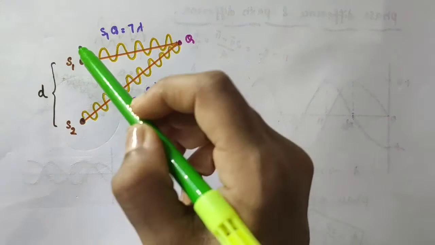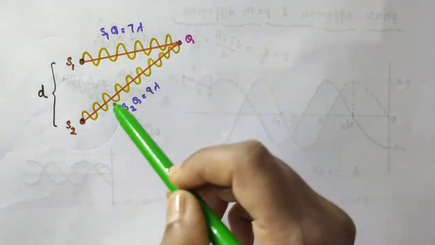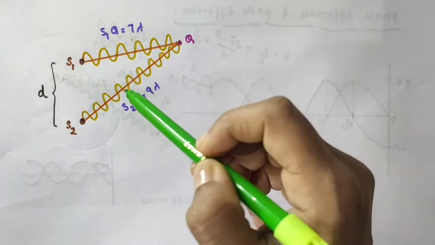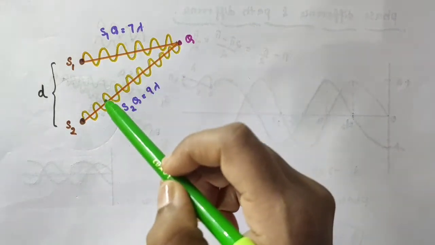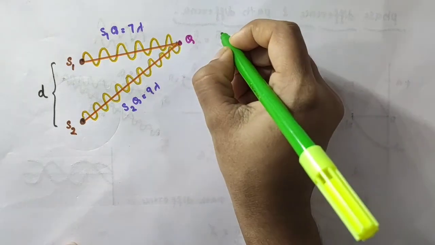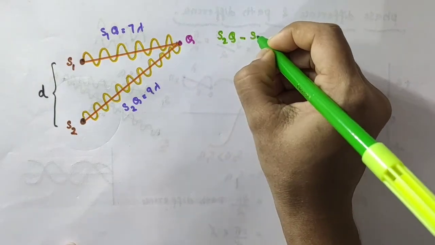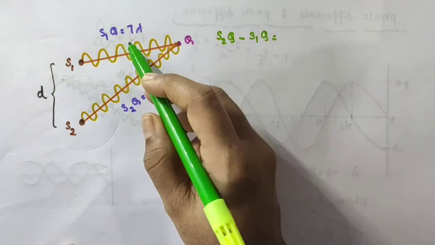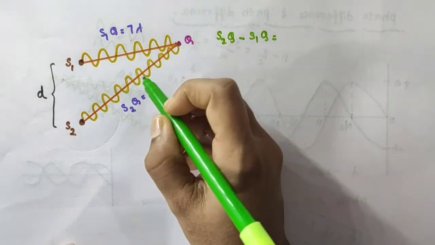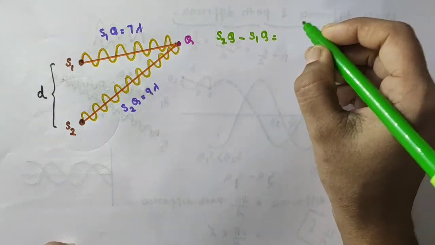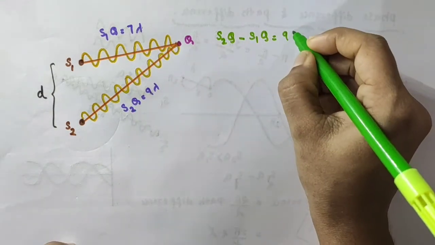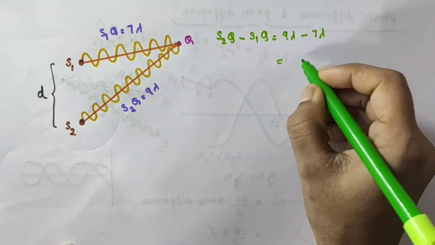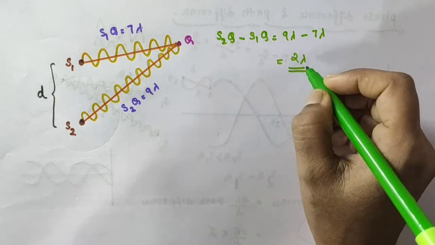Now you can see two waves drawn here, emanating from the two sources. There is a path difference travelled by these two waves. What is that path difference? S2Q minus S1Q. S2Q is given as 9 lambda and S1Q is given as 7 lambda. So this is equal to 9 lambda minus 7 lambda, which is equal to 2 lambda.